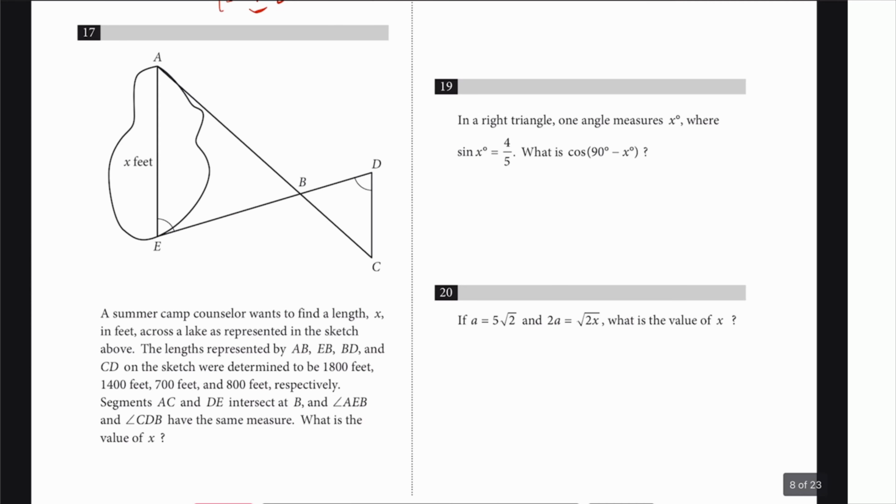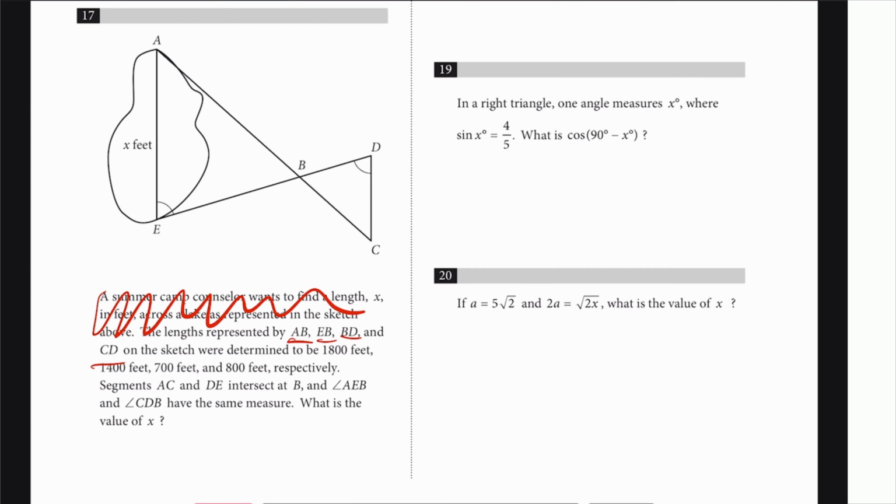Number 17 is really long. I don't want to read that. And then the lengths represented by AB, EB, BD, and CD are 18. Okay, stop. There's too much. AB is 1800, so 1800. And then EB is 1400, so 1400. And then BD is 700, 700. And CD is 800, so 800.